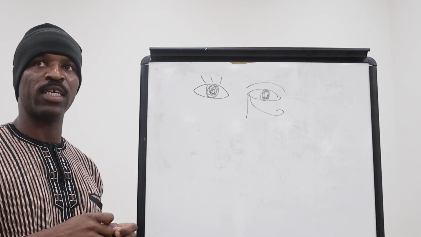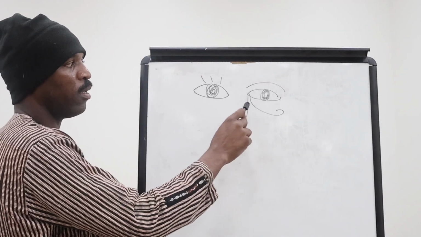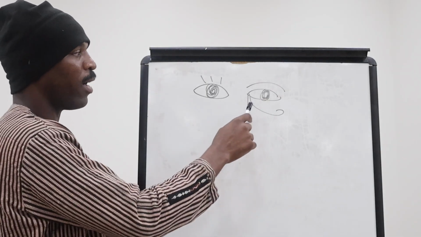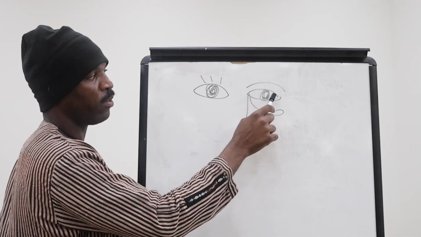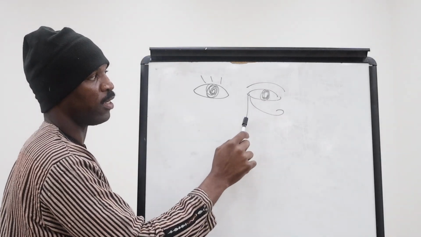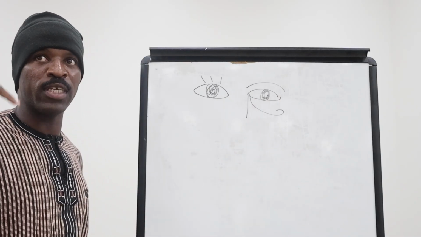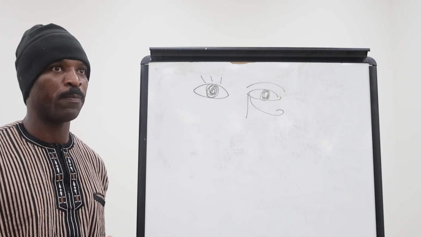But we actually see things with our minds. If you didn't attend the other class, this was an analogy for the mind. This represents six senses: sight, smell, hearing, taste, touch, and thought. Because in ancient Egypt, another sense that they had beyond the five senses was also the sense of thought, right?